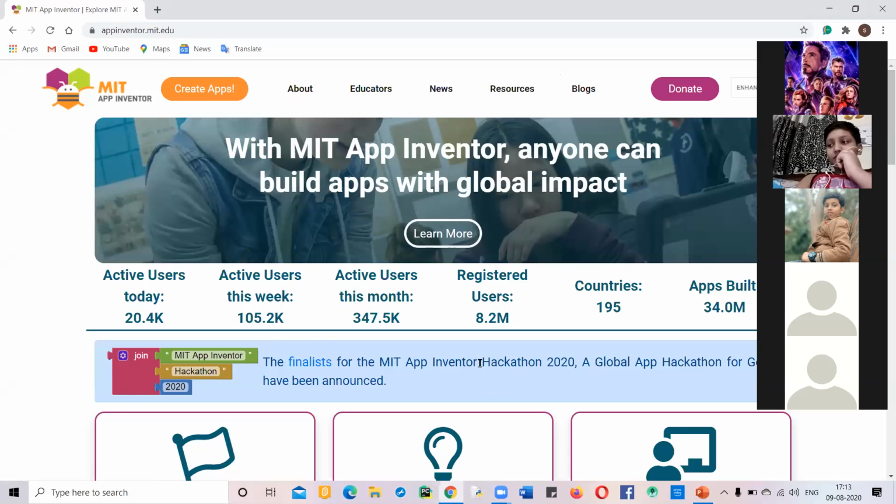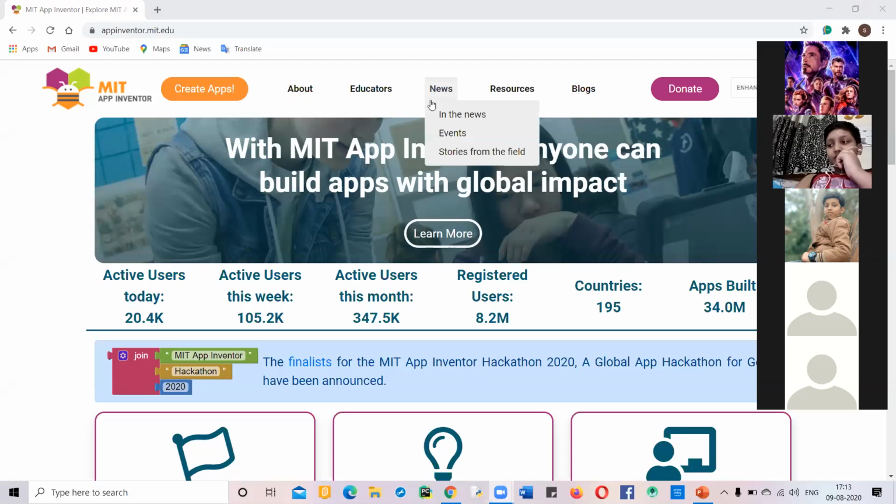We stood second position on the basis of judging, and in the People's Choice Awards, which was for voting, we stood first. You can click on this finalist button and simply see the information and results. Now please everybody raise your hand, those who are done with the part I have told till now. I think most have done, so we can continue.